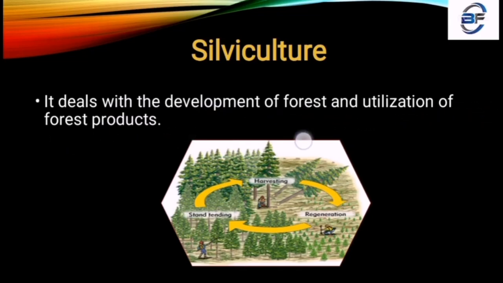So if we talk about a forest, silviculture deals with how the improvement process of a forest takes place, how the harvesting of the plants takes place, how the rearrangement takes place, and how the shortening of all the plants and organisms takes place. All these things are included in the development of a forest. And the utilization of forest products, that means the timber, the honey, all these things which come from a forest, how all these are managed, all these management and utilization structures are included in silviculture.